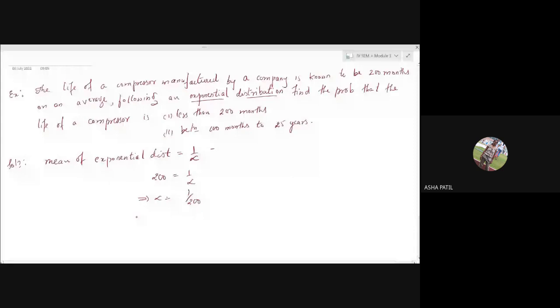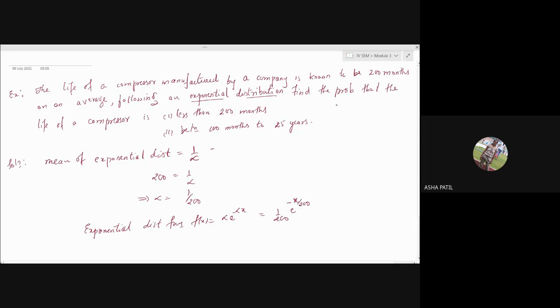Now we will write the exponential distribution function. F of x is equal to alpha e raised to minus alpha x. So here alpha is 1 by 200, so the function is 1 by 200 e raised to minus x by 200.